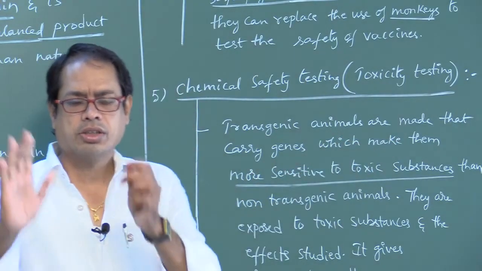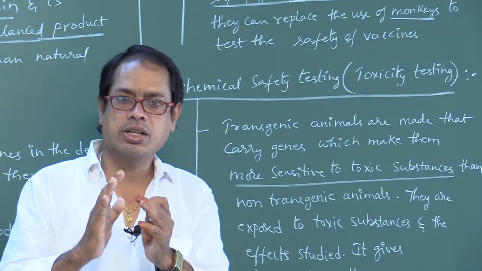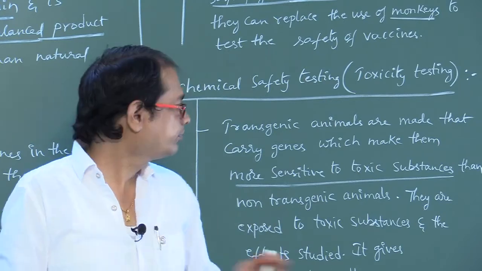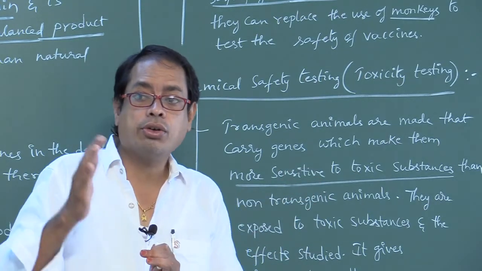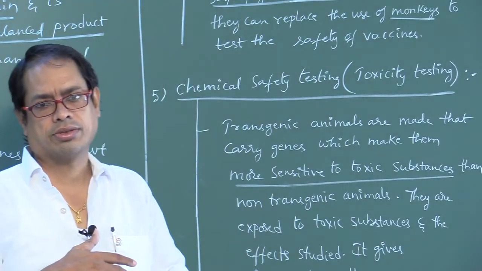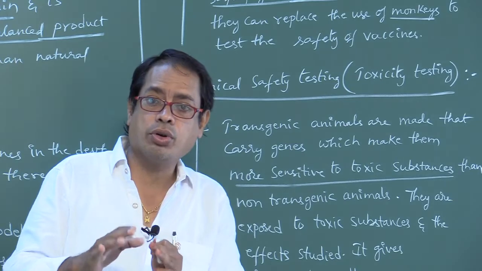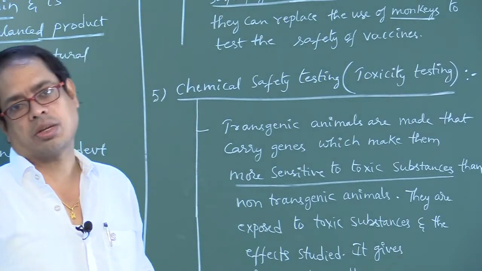So these transgenic animals have genes which are more sensitive to chemical substances or toxic substances.